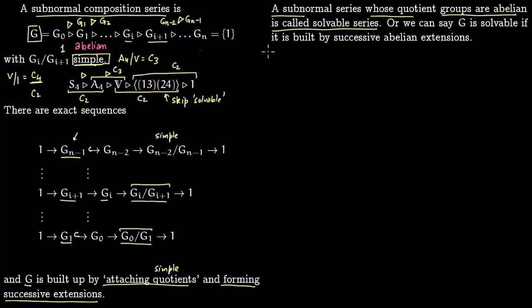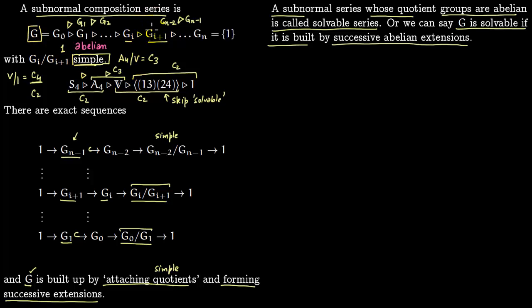So we have abelian here. So we can say G is solvable if it is built by successive abelian extensions. So here for a subnormal composition series, this G was built by attaching simple extensions. So instead of simple extensions, you're saying attach abelian extensions. So you will get a solvable group.